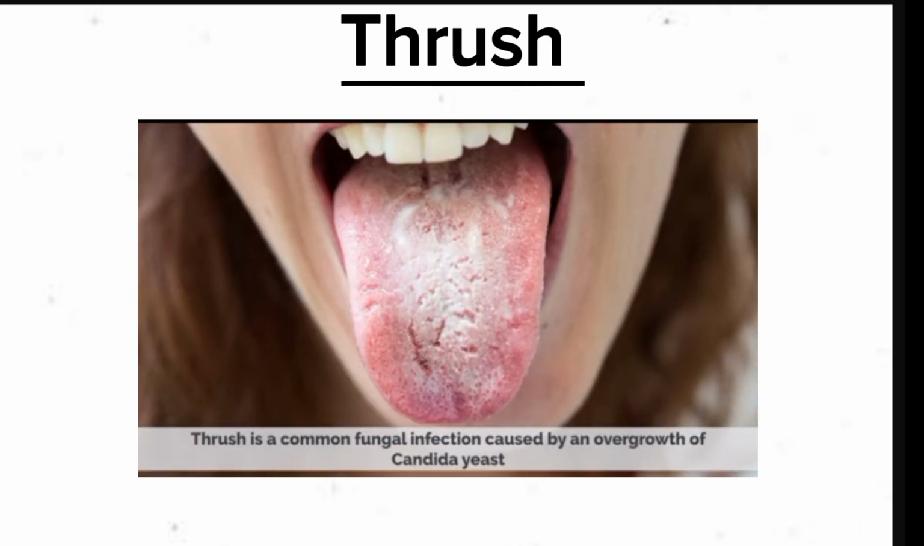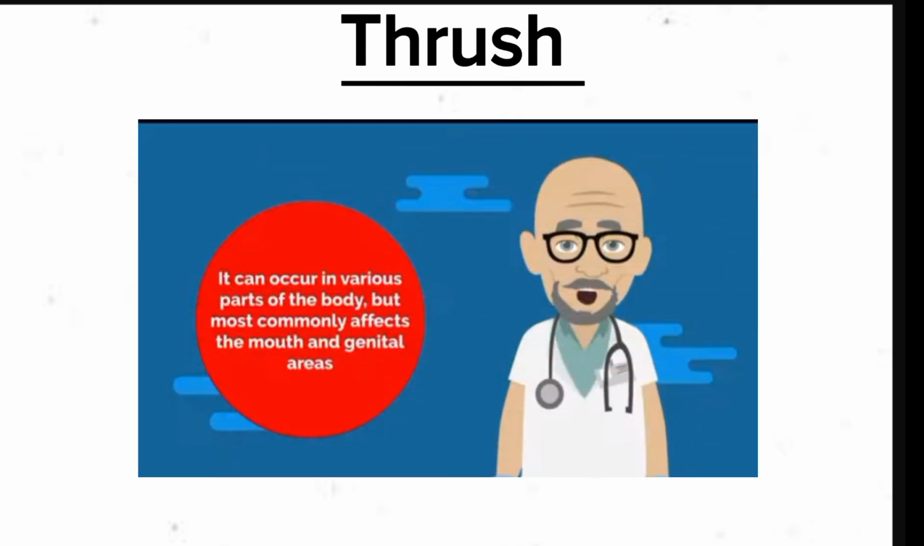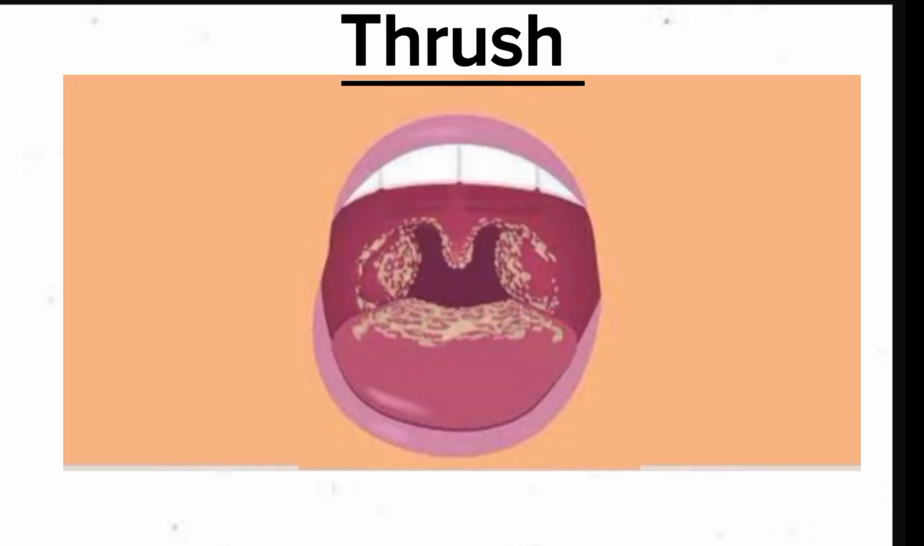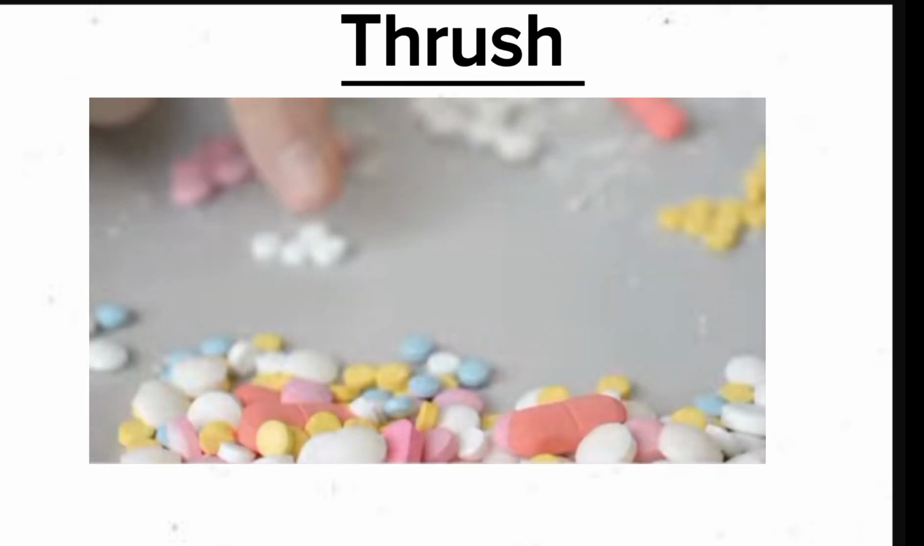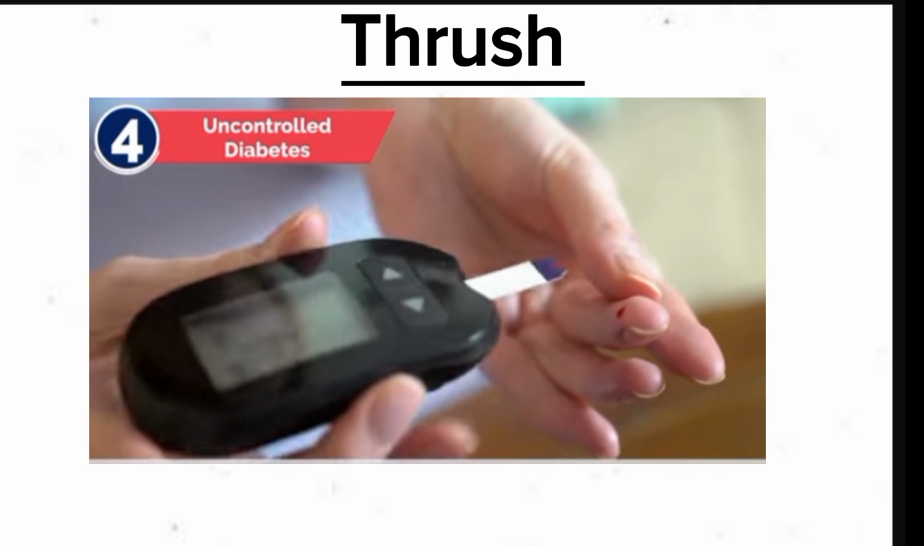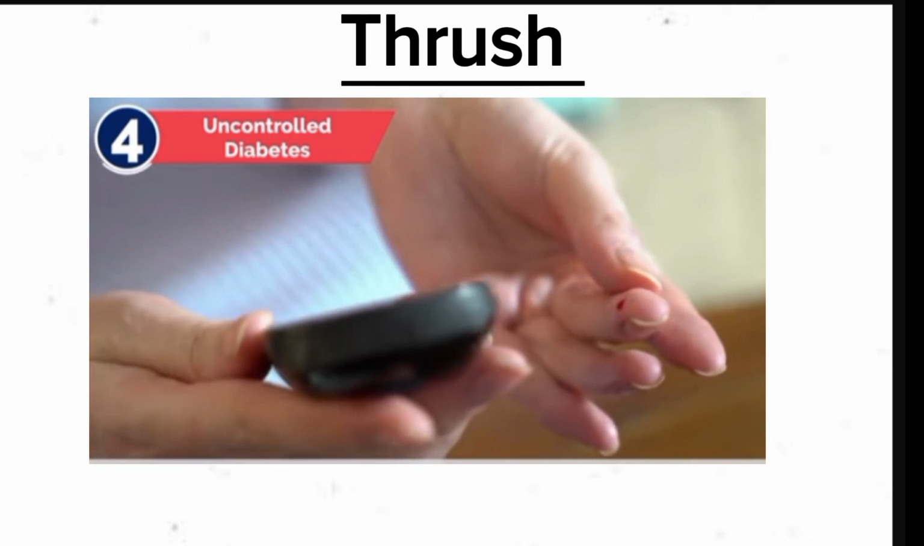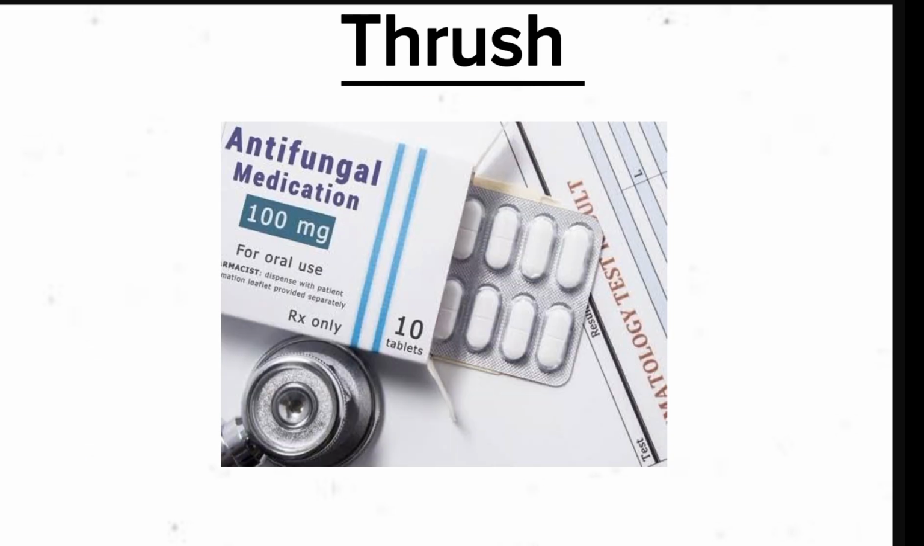Thrush. Thrush, a fungal infection of your mouth, happens most often to toddlers and children but can affect anyone. It can result in creamy white lesions on your tongue or inner cheeks. Causes include certain medications and some health conditions, such as dry mouth or diabetes. Treatment usually involves antifungal medications.